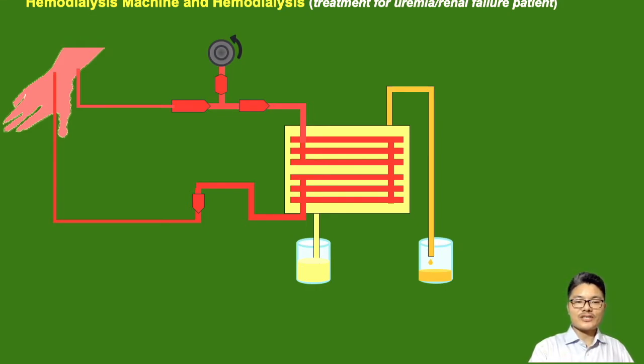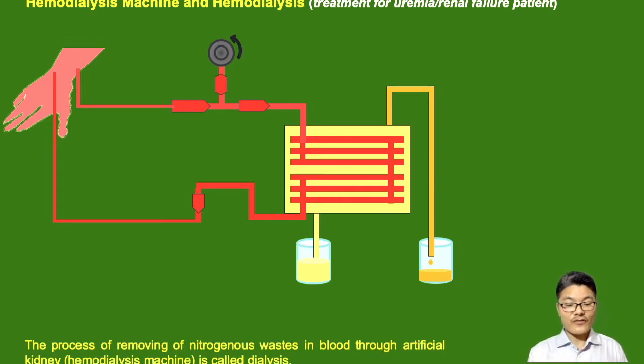Hemodialysis is a treatment for patients who are suffering from renal failure or have some kidney problem. Hemodialysis is also known as dialysis. Dialysis is the process of removing nitrogenous waste from blood, and it is done with the help of an artificial kidney.